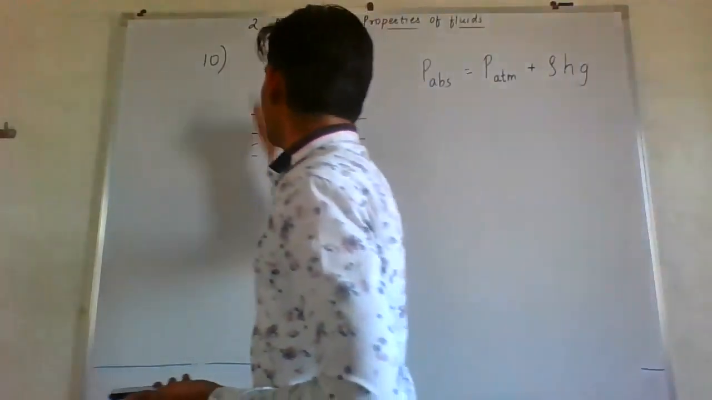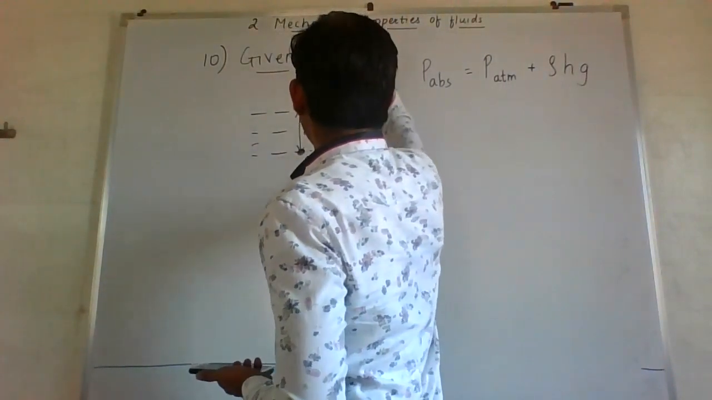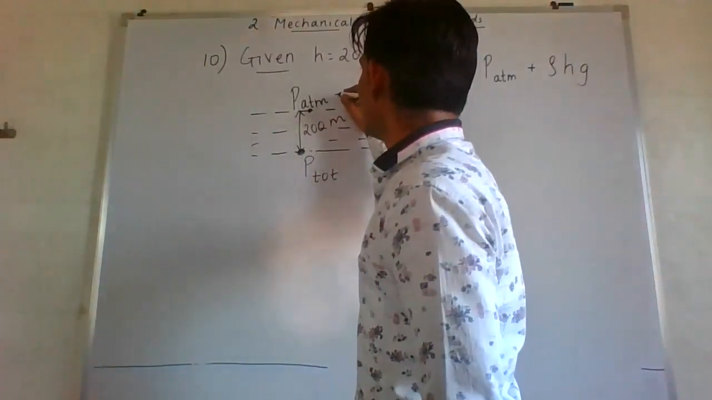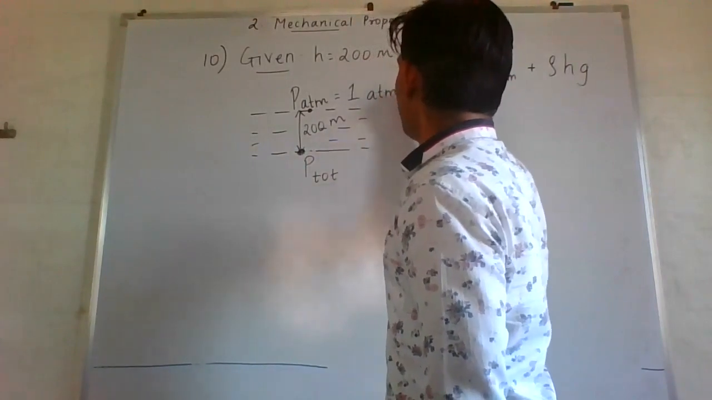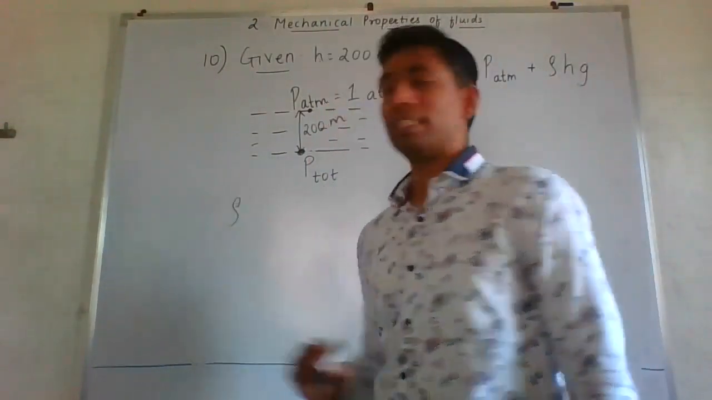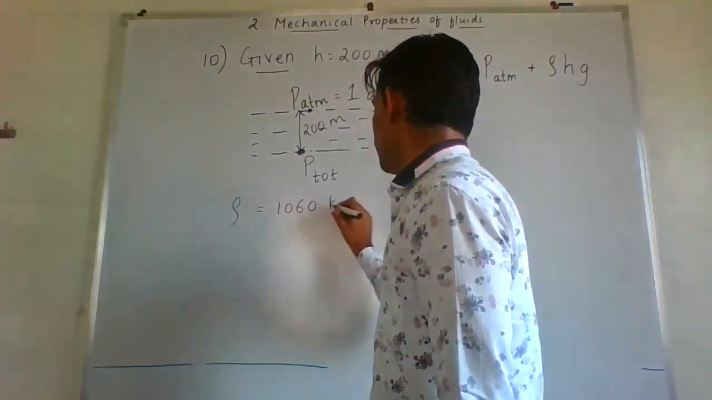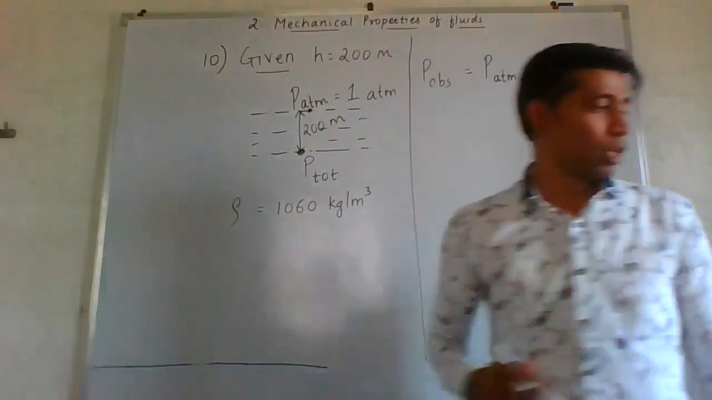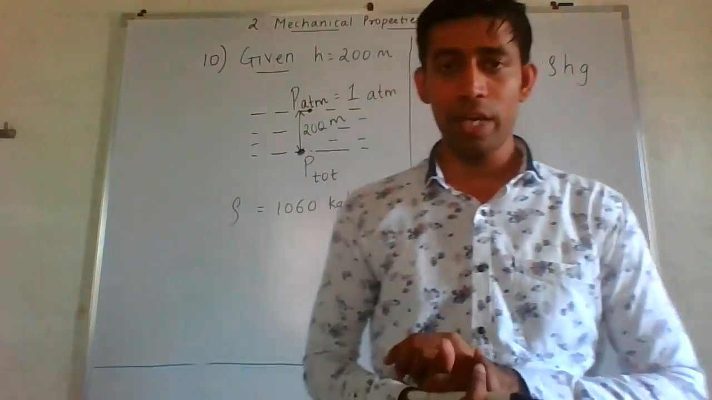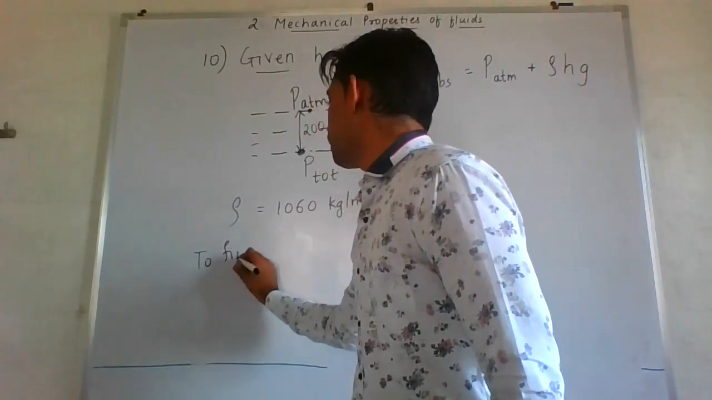So in given, I will be writing, we are given the height h is equal to 200 meters. Okay, we are given the value of P atmosphere which is equal to 1 atmosphere. And as well we are given in bracket the density of sea water, ocean. So density is equal to 1060 kilogram per meter cube. Usually density of fresh water is to be taken as 1000. Okay, and for sea water it is a bit higher. We are supposed to find the pressure.